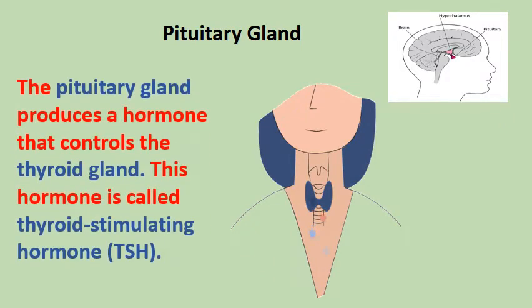Again, the pituitary gland produces a hormone that controls the thyroid gland. So this hormone is called thyroid stimulating hormone, or you sometimes hear it as TSH. So whenever you hear TSH, it's the thyroid stimulating hormone. In other words, it's the hormone secreted by the pituitary gland to control the thyroid gland.